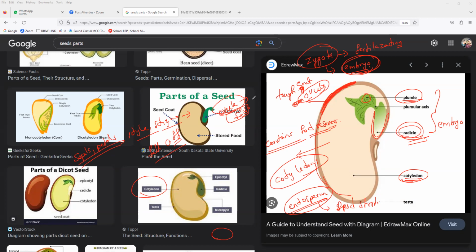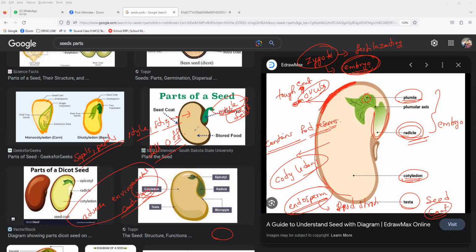The embryo and its food supply are enclosed by a protective coating for the adverse conditions of the environment. What is that called, everybody? Seed coat. It is the protective layer which protects the entire seed from adverse environmental conditions, meaning no suitable temperature, no suitable water or supply of moisture. By that time, the seed coat will protect the entire seed.